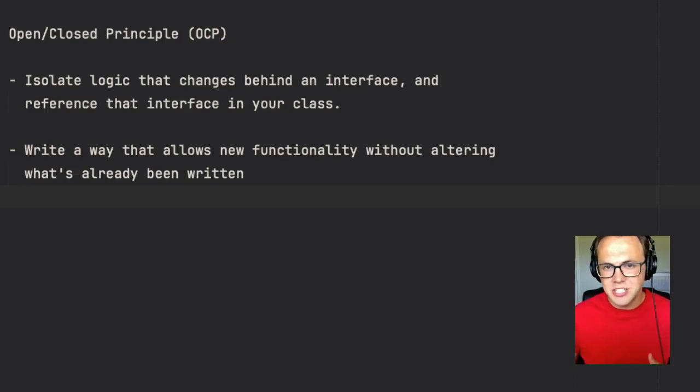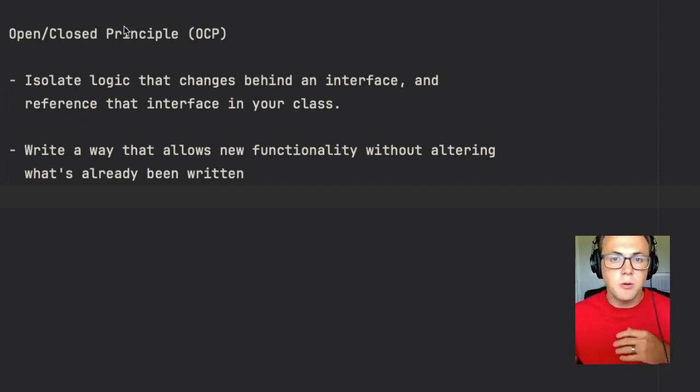And this one states that entities should be open for extension, but closed for modification. And really, in everyday terms, that just means that you write your classes in a way that lets you add new logic without altering anything you've already written. I tend to call this writing in an extensible fashion or writing extensively. And this one really makes more sense with an example.